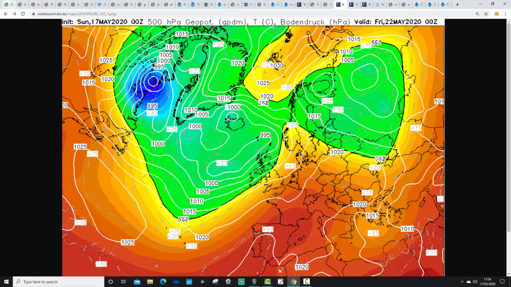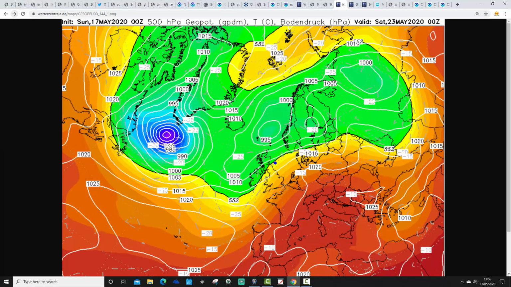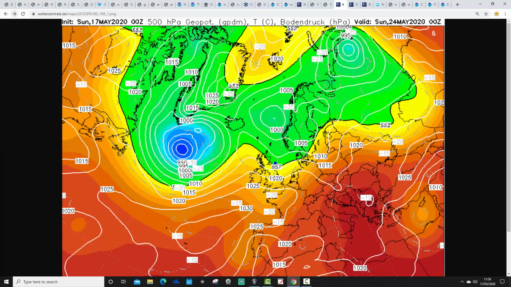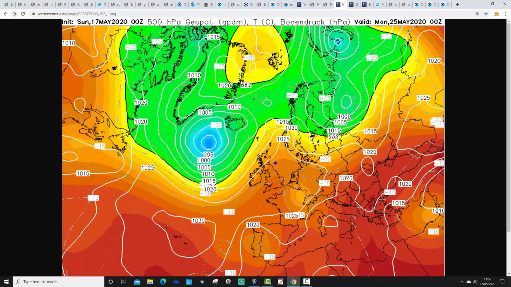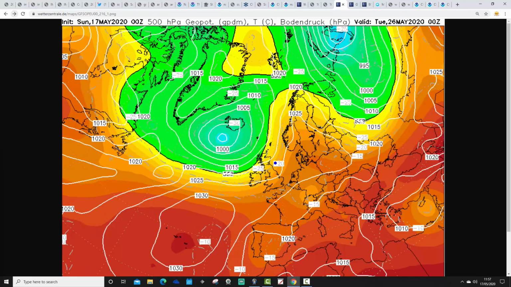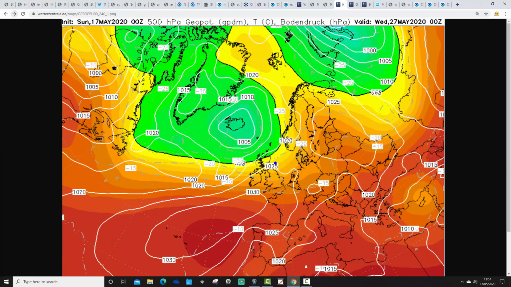And then we go into a cooler, fresher and more showery westerly flow. And that takes us into the bank holiday weekend. Overall, it's not bad at all, really, on this particular GFS run. This gets us to bank holiday Monday, a week tomorrow, 25th of May. We've actually got another ridge building up from the southwest, bringing mostly dry and fine conditions back. Again, low pressure is out to the northwest, possibly a little bit of cloud and showery rain up there. And then moving up to day 10.